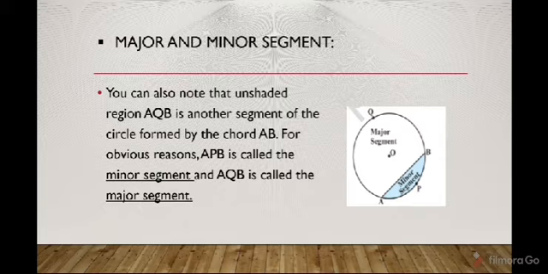So you can say that the area of the minor segment plus the area of the major segment is equal to the area of the circle. Similarly for the sector also, the area of the minor sector plus the area of the major sector is equal to the area of the whole circle. Look here, the unshaded AQB is another segment of the circle formed by the chord AB. For obvious reasons, APB is the minor segment and AQB is the major segment.